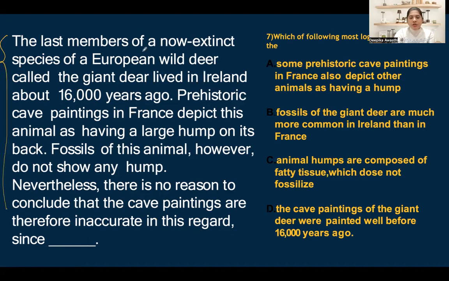The last members of a now extinct species of a European wild deer called the giant deer lived in Ireland about 16,000 years ago. Prehistoric cave paintings in France depict this animal as having a large hump on its back. Fossils of this animal, however, do not show any hump. Nevertheless, there is no reason to conclude that cave paintings are therefore inaccurate in this regard since...